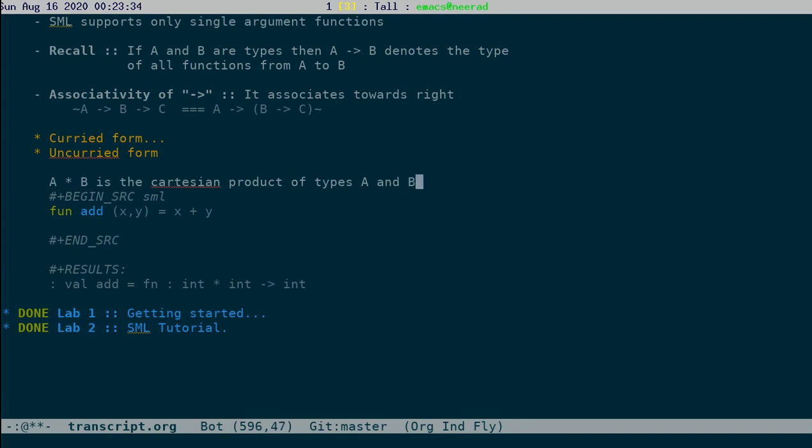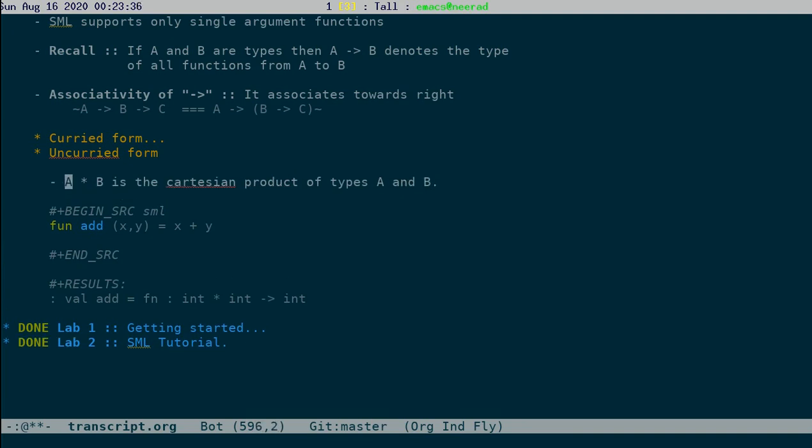Elements of a star b are pairs (a, b) such that a is in A and b is in B.